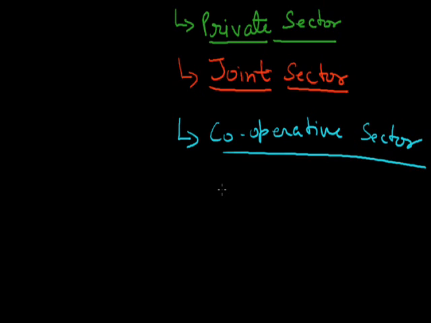Here the suppliers are the people who cooperatively collect their materials and produce the product, and the government helps. Here the government plays the role of supply, which helps to supply all these products to different parts of the country. That's why this is called a cooperative industry, and the best example of cooperative sector industries is Amul.